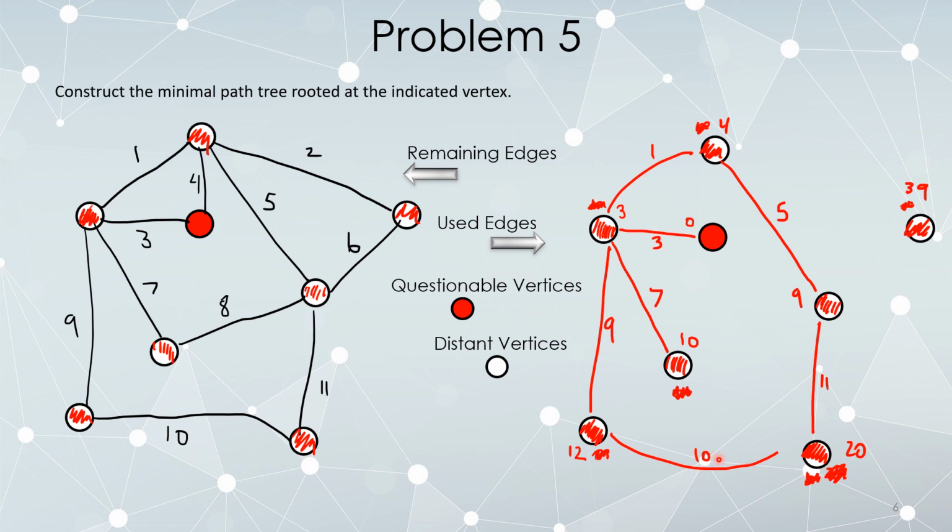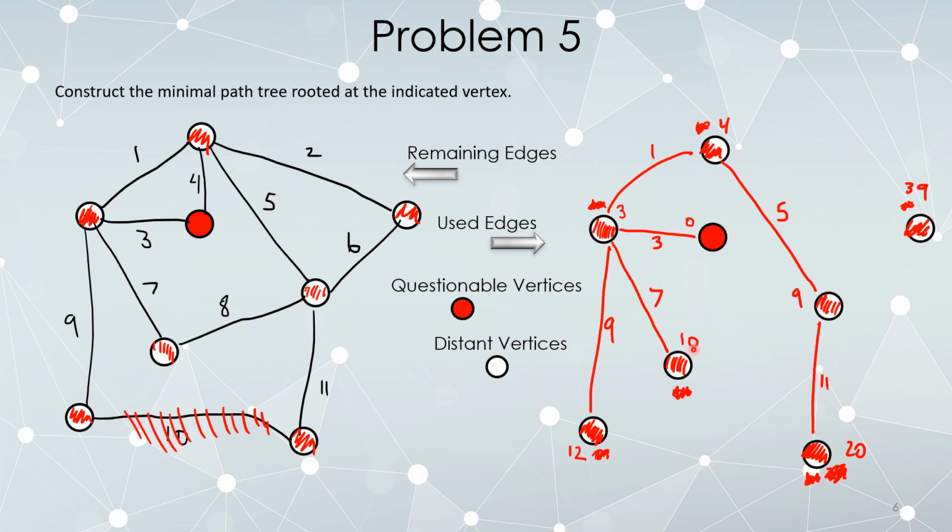And 20 plus 10 is 30. That's worse than 12. So in the very instant I try to add this edge in, I immediately decide no. This is the scenario where you say, okay, this edge did not help, and I just tried to put it in. In the very so-called round of action in which I attempt to put in an edge I decide not to, that's when I remove it from my list of remaining edges.